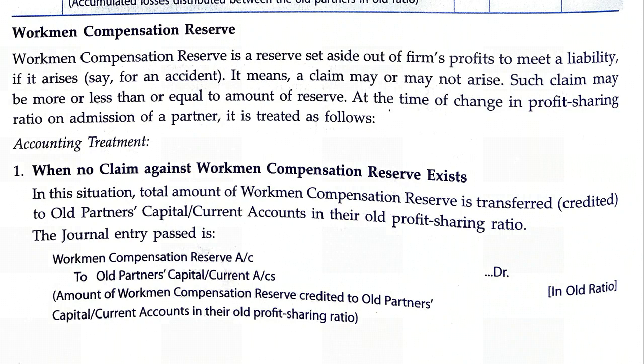There can be several conditions. When there is no claim against workmen compensation reserve, in this situation the total amount of workmen compensation reserve is transferred to old partners, that is, credited to old partners' capital or current account in the old ratio. So this is the general entry: workmen compensation reserve debited, old partners' capital or current account credited.